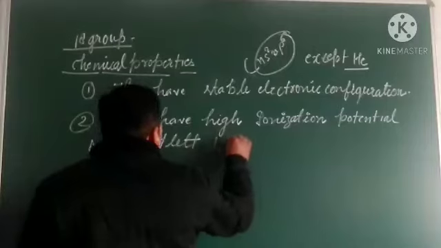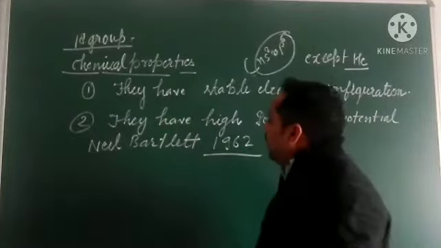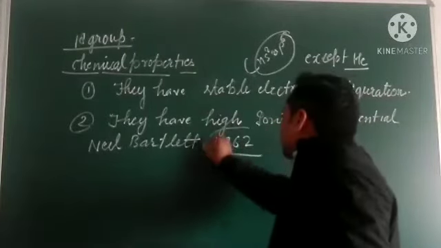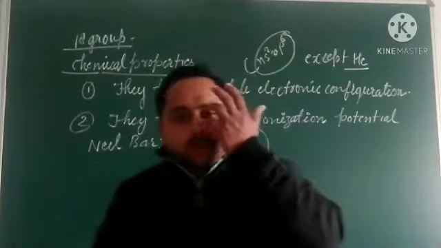Neil Bartlett in 1962 prepared a compound of noble gases.